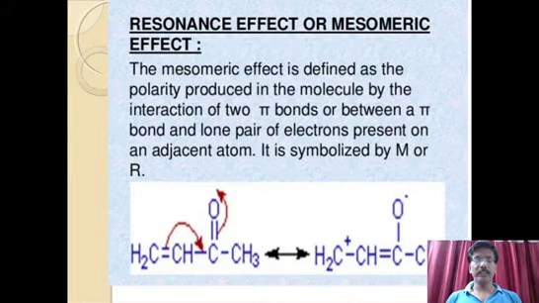We know that in resonance, pi bonds or pi electrons shift from one position to another, that is, from between two atoms to the other two atoms in continuation. So that process is the same, and we can observe it in the resonance effect also. That is the main reason why the name is like that. Here you can see the example.